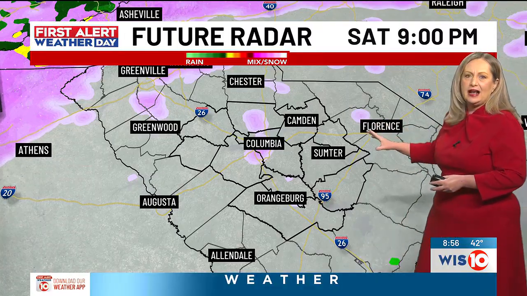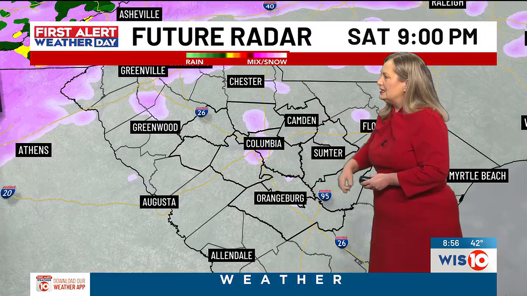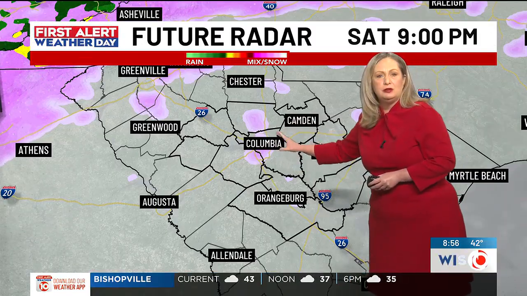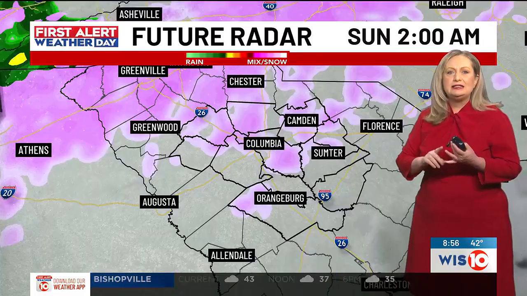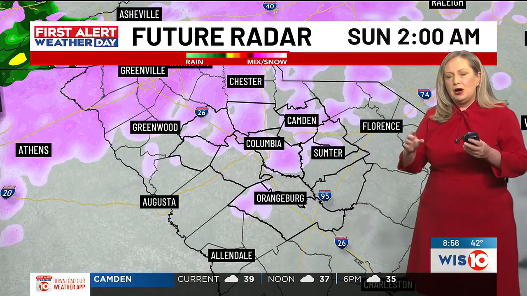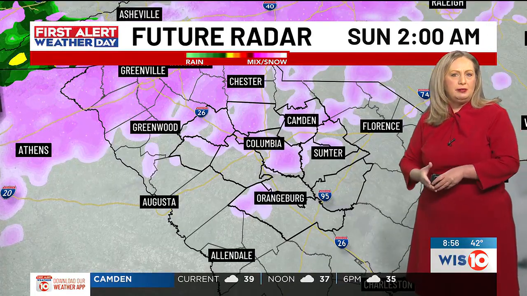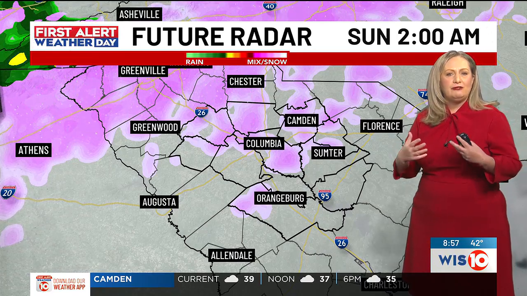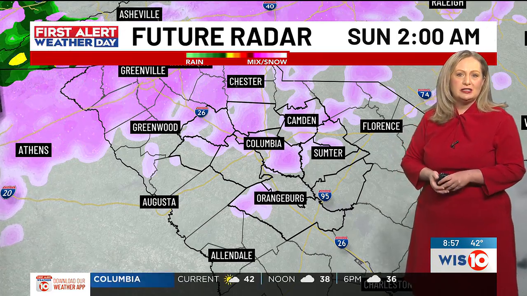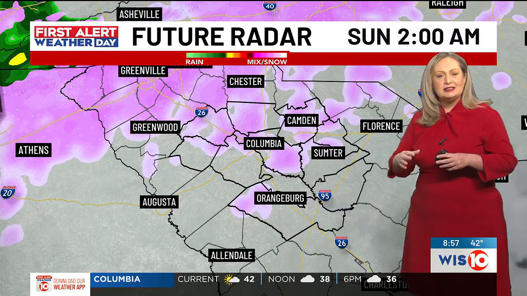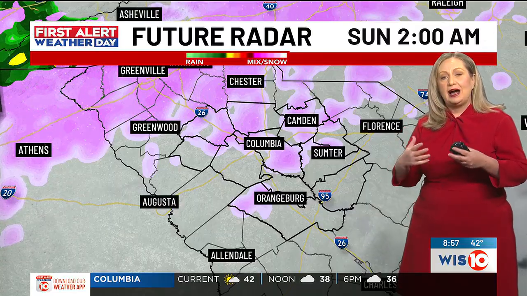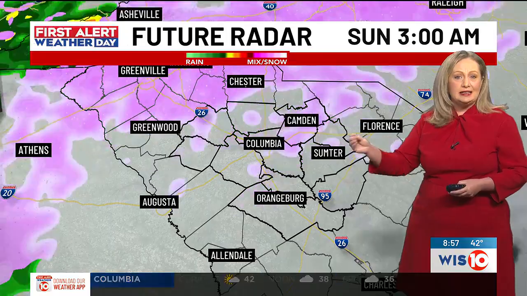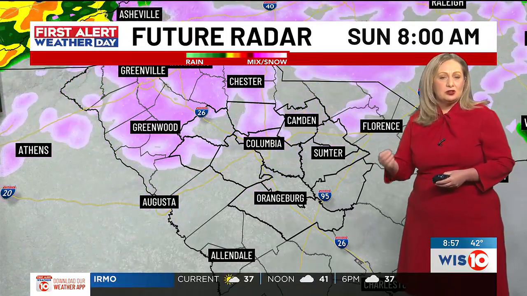This is a look at our in-house model, our latest run. You can see that by 9 p.m. later this evening, we're already starting to see a wintry mix developing across the area. It's likely to be sleet and freezing rain, but once we get into the overnight period into tomorrow morning, we are going to see the potential more so for freezing rain, and this is when we could start to see the ice accumulating. This is when we could start to see some icy roadways and the potential for power outages due to some ice collecting on tree branches and also power lines.